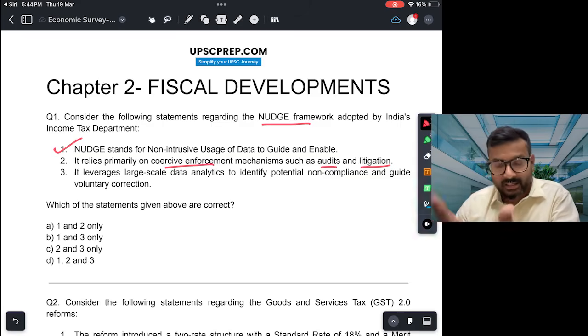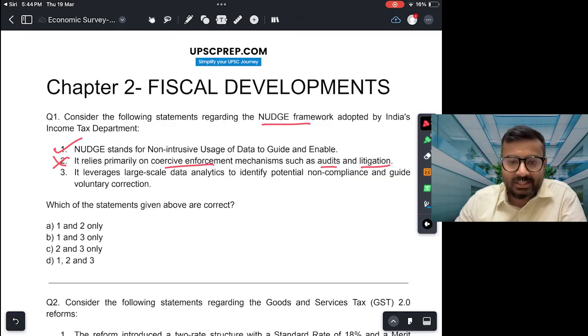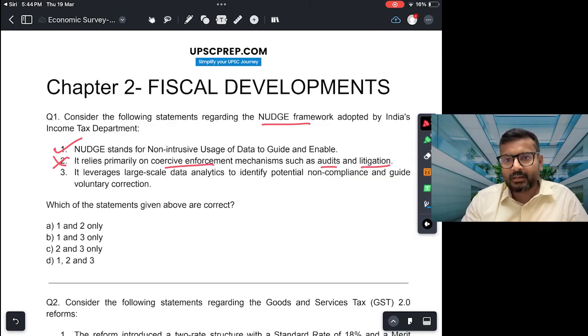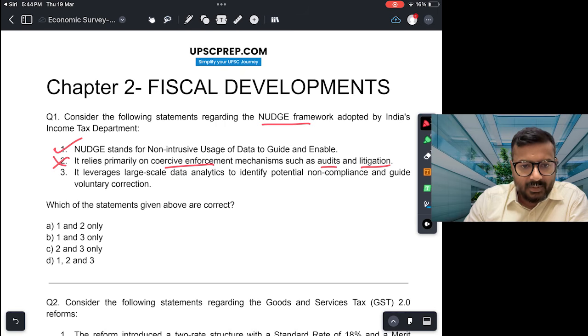Second, it relies primarily on coercive enforcement mechanisms such as audits and litigation. This nudge is exactly opposite of this. Okay, so this is incorrect. They do not depend on audits and litigations, rather they depend on softer approaches. Let me just tell you quickly. What they do is they give data driven alerts to taxpayers.